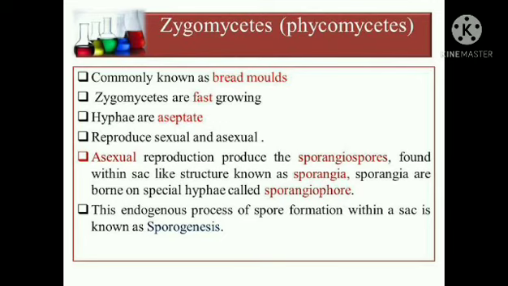Now my dear students, let us learn about another group under Phycomycetes, that is Zygomycetes. So the common bread mold, that is Rhizopus, Mucor, they are under Zygomycetes, and they are very fast growing fungi, and their hyphae are aseptate or maybe septate, and they reproduce by sexual and asexual means. So let us see first of all the method of reproduction in Zygomycetes.